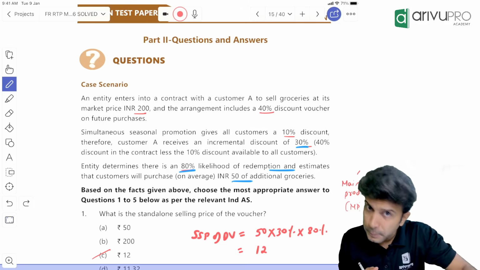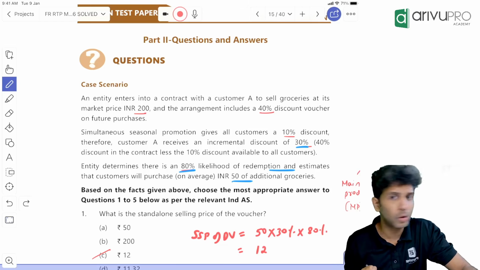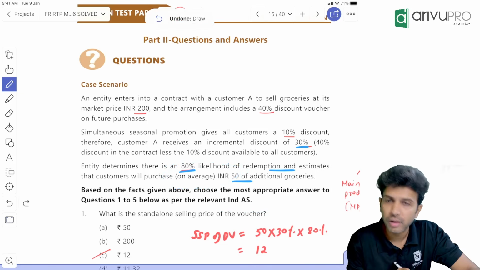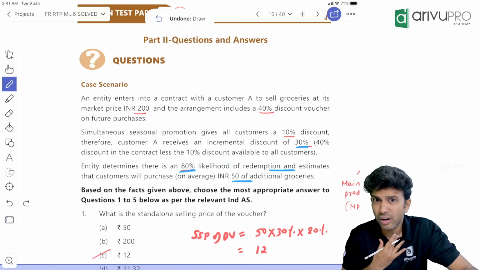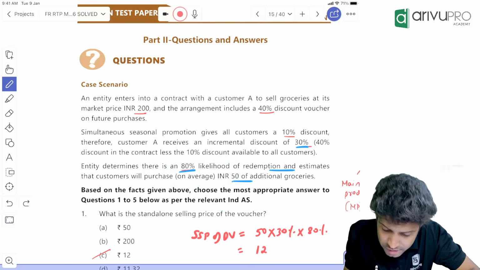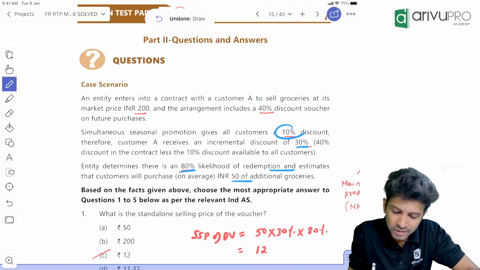But is there any 100% probability that the customer will buy? No, only 80%. So take 80% of 50. So that will become your 40 rupees. But we want to know the discount voucher's value. Will the customer pay full? No. How much discount? Don't multiply by 40%. 10% is given to everybody.